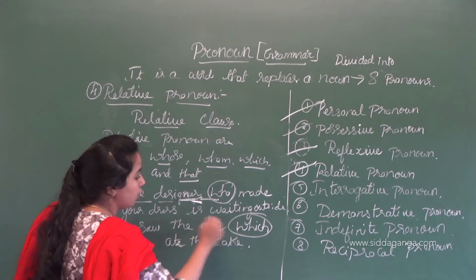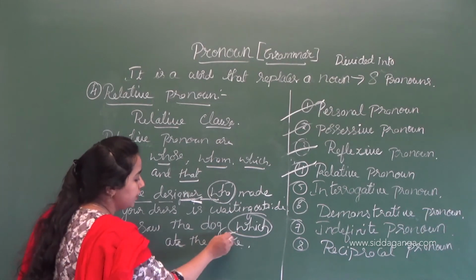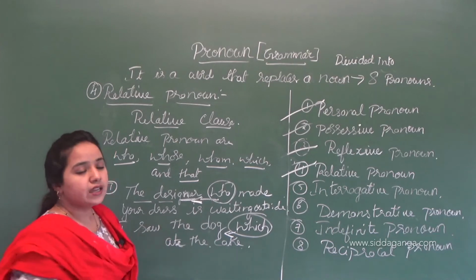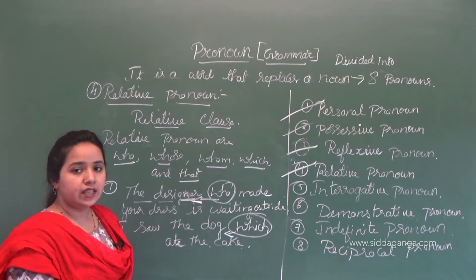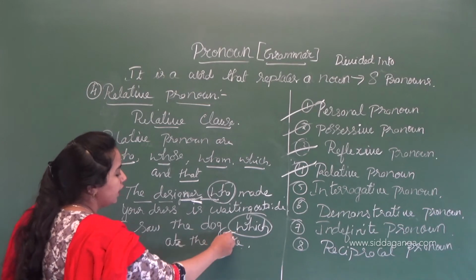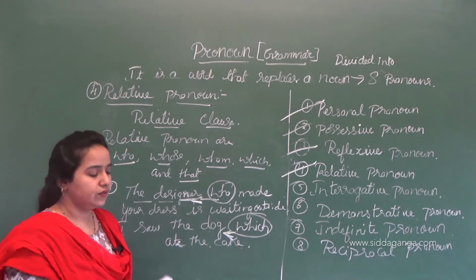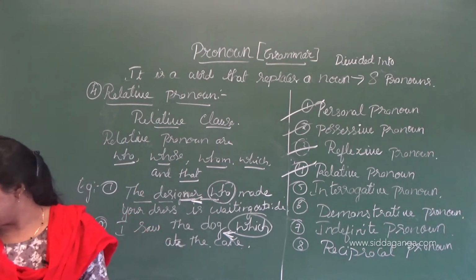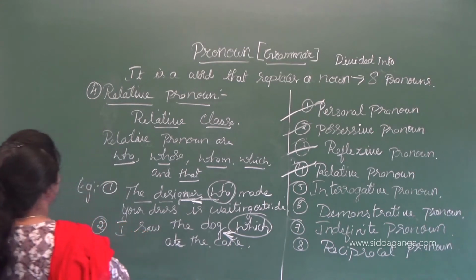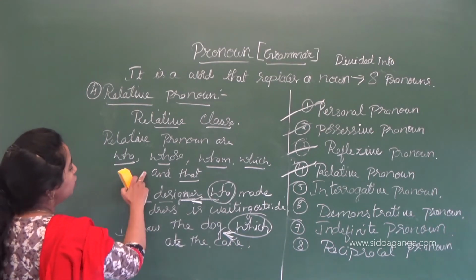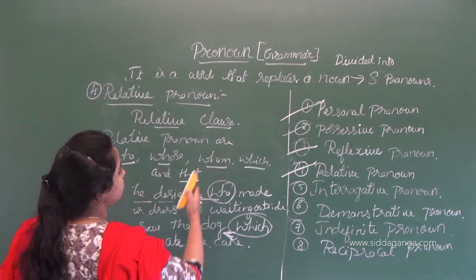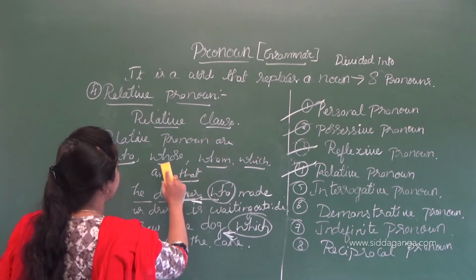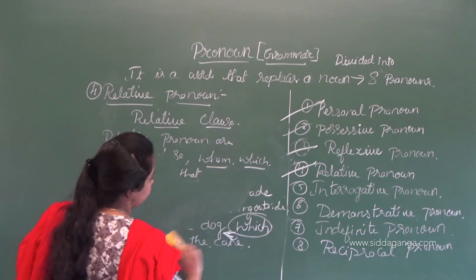Okay, I saw the dog. So which is the dog? "Which" tells about this dog, it relates to this dog. It tells about that person or a thing, or any other thing. So which is related. Next is the interrogative pronoun, so next I will move on to interrogative pronouns. I hope you have understood this one. You can use these relative pronouns and construct some sentences of your own with the help of whom, which, that, whose and who. Okay, so this is for your practice.